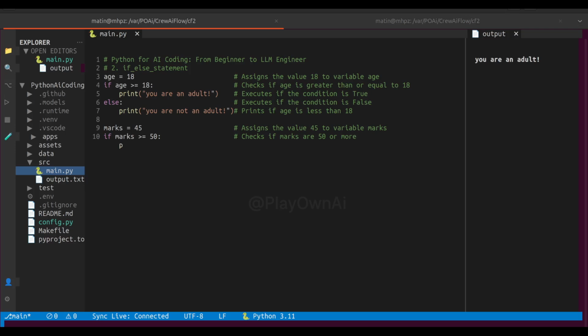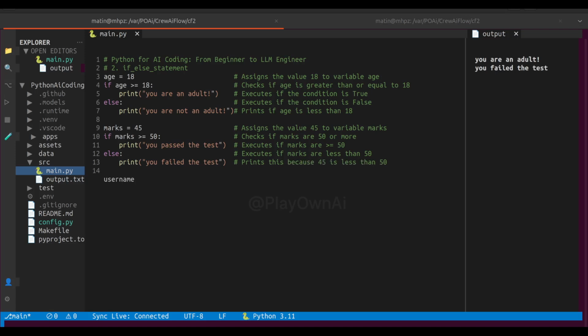Let's now see one more example with strings. Let's type username equals within double quotes admin. Now let's check if username double equals double quotes admin colon. Print within double quotes type access granted. Else colon, print within double quotes type access denied. Let's run this. The output is access granted. Change username to guest and try again. It will print access denied.